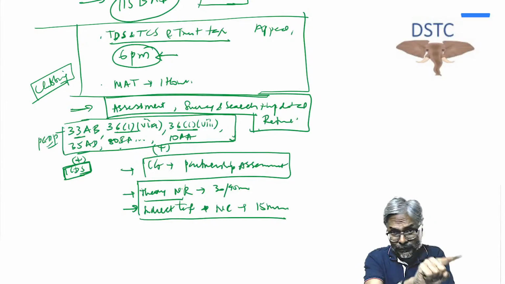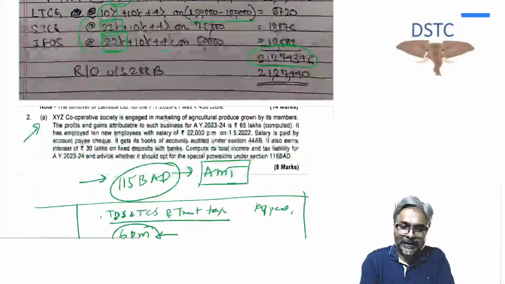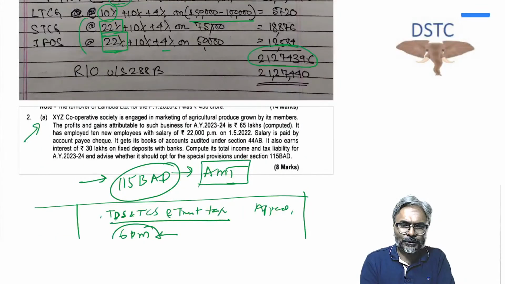Immediately you have to see that cooperative society. Beautiful question. Your AMT will get revised also in the process. Beautiful question. Okay, see you then, students, at 6:30.